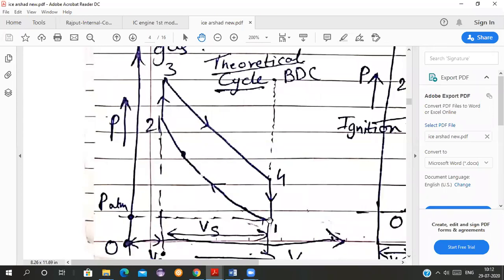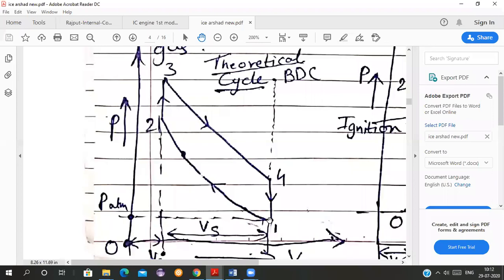Many assumptions we have made so that we can analyze the situation easily, and therefore we call it the Otto cycle. So just for analyzing the situation very easily, we are considering some assumptions.